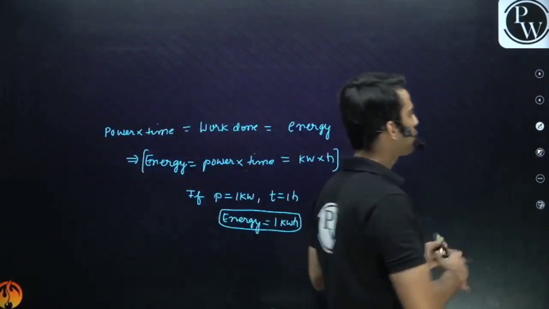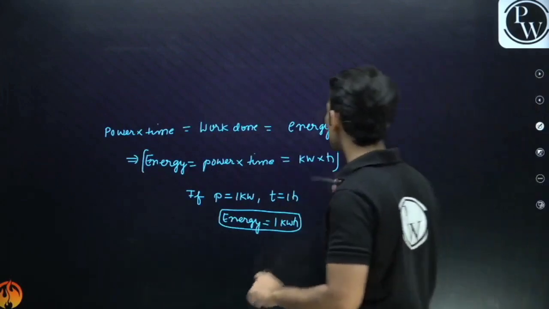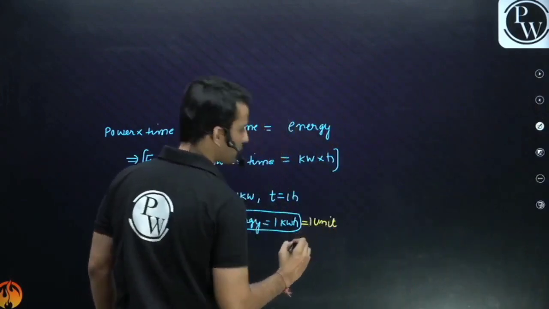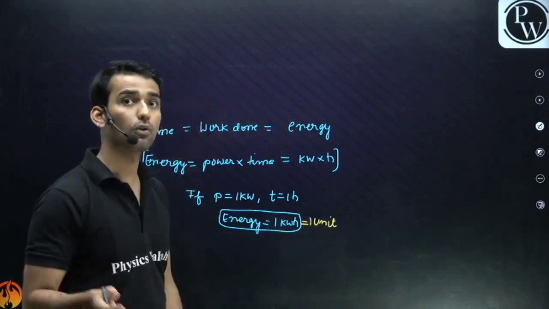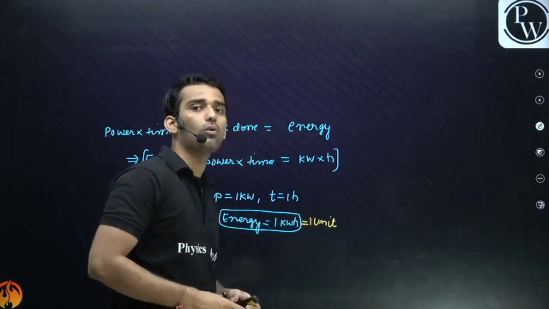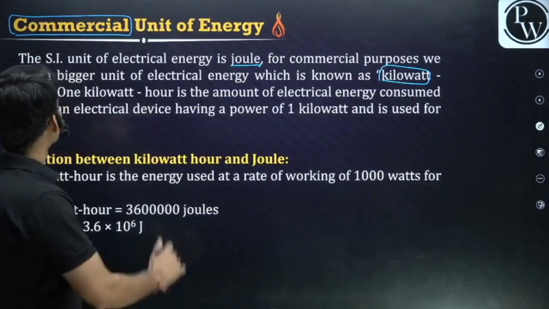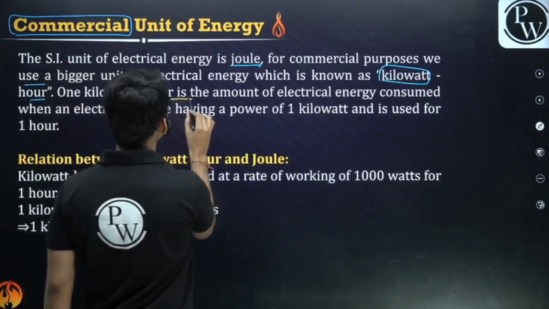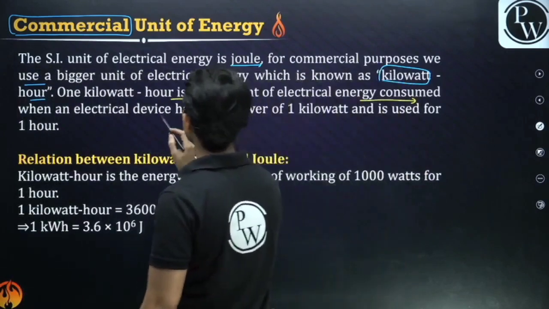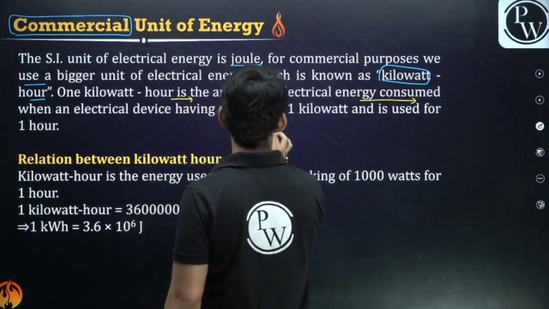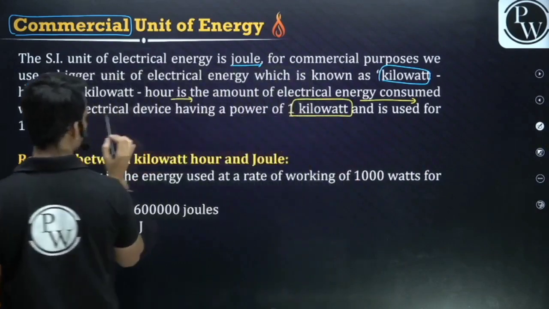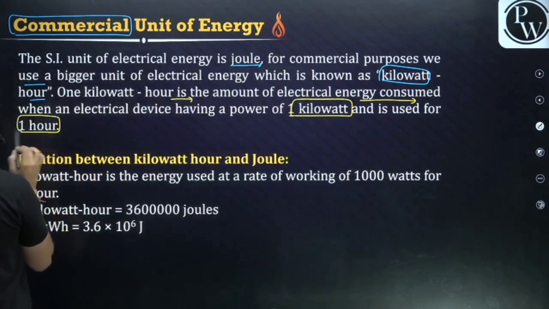And this 1 kilowatt hour, guys, is nothing but the unit. You say it is 1 unit. You say you have spent 300 units in a month, 400 units in a month. That means the amount of energy in kilowatt hour. Clear? So bigger unit. 1 kilowatt hour is the amount of electrical energy consumed when an electrical device of power 1 kilowatt is used for 1 hour. 1 kilowatt for 1 hour.